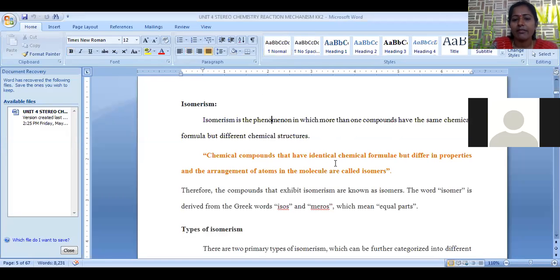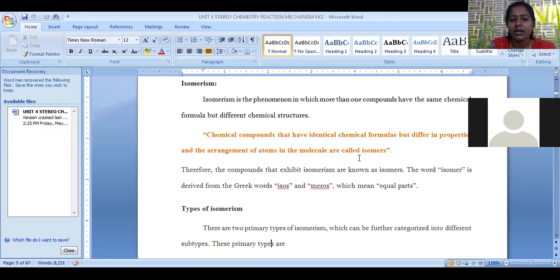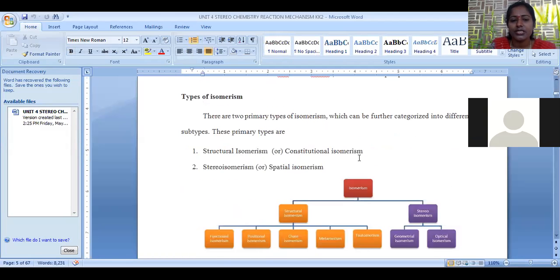Chemical compounds that have identical chemical formula but differ in properties and arrangement of atoms in the molecule are called isomers. Their formula remains the same, but there is a difference in the properties and in the arrangement of atoms. The type of arrangement is called isomerism. Iso means similar, mers means repeating units.